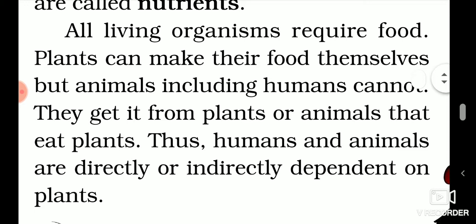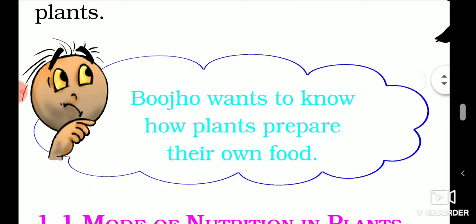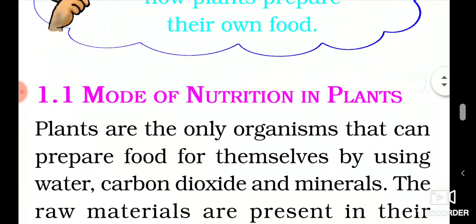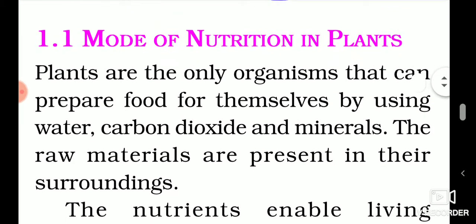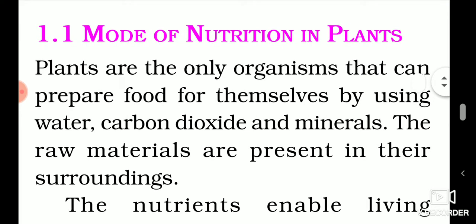So all living organisms require food. Similarly, plants also require food, but plants can make their food by themselves while humans and animals are dependent on plants for their food. So in this chapter we are going to learn about mode of nutrition in plants, that is how plants prepare their food and how we get our food from plants.